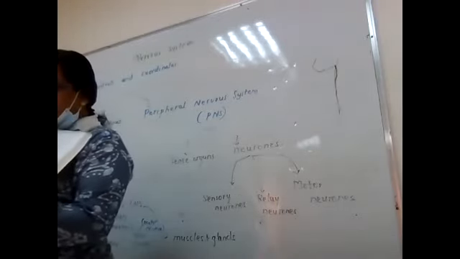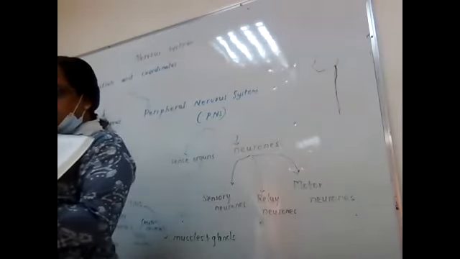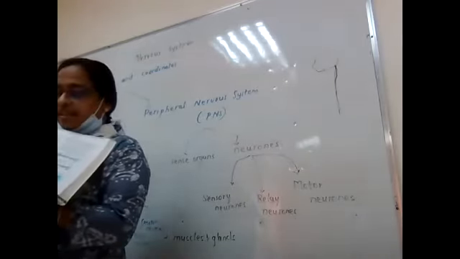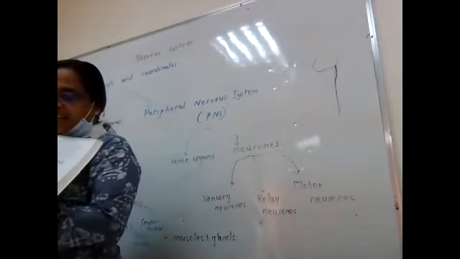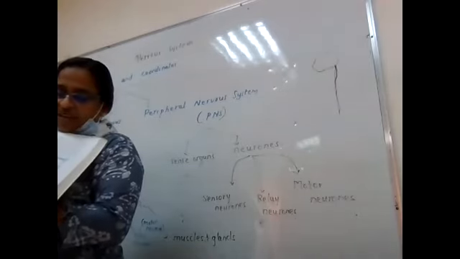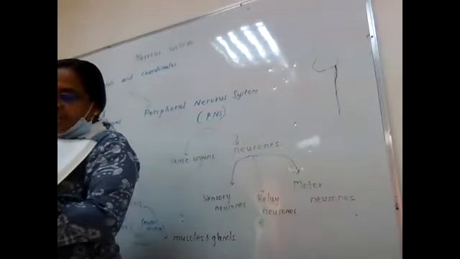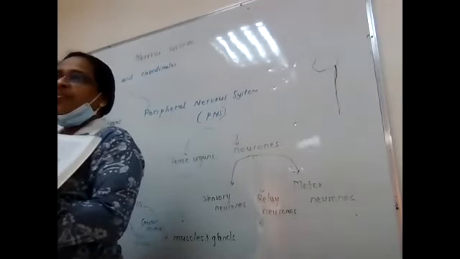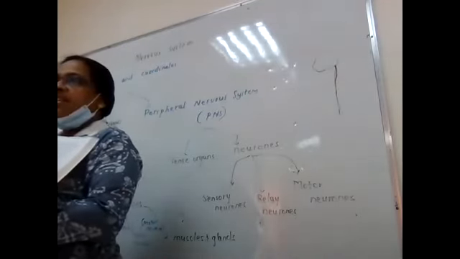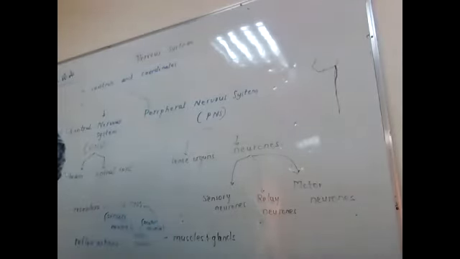And then who is carrying the stimulus? You can see the direction. The sensory neuron is carrying that message. And then you can see the cell body of sensory neuron. It is not at one end, it is somewhere in the middle. Then where is it entering? This message is going to the CNS.